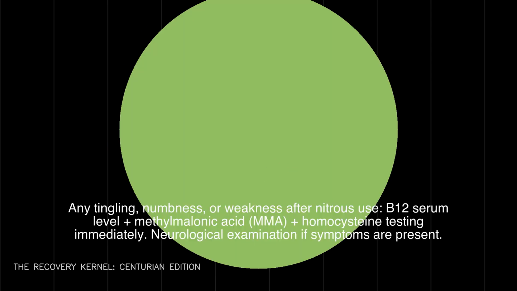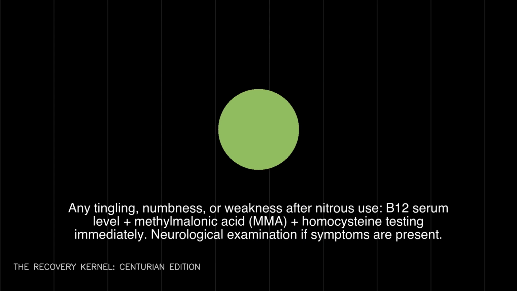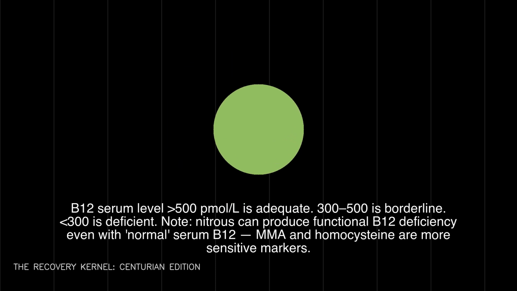B12 serum level greater than 500 pmol/L is adequate. 300 to 500 is borderline. Less than 300 is deficient. Note: nitrous can produce functional B12 deficiency even with normal serum B12, MMA and homocysteine are more sensitive markers.